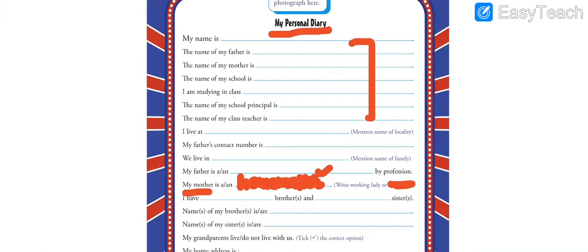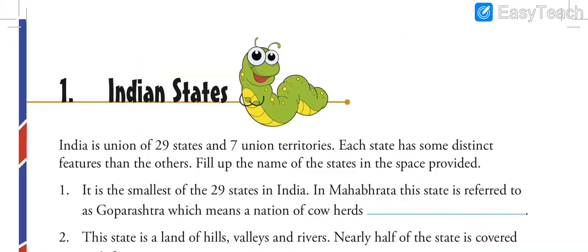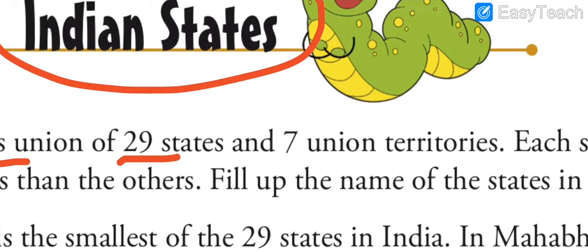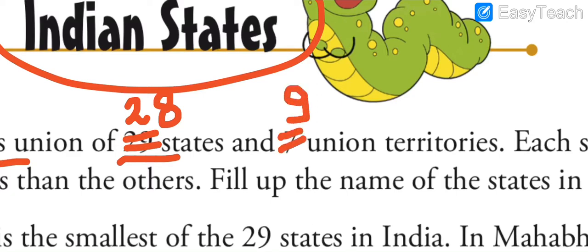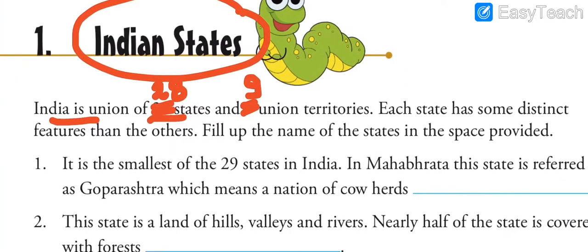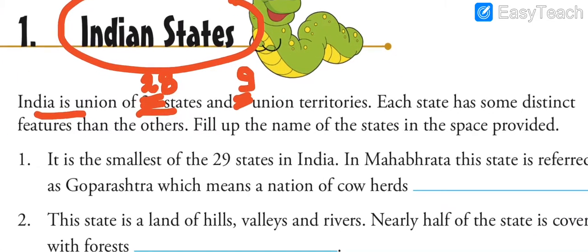Okay, so starting with our first chapter, it says Indian states. Here it is written, India is a union of 29 states. Since this has been launched earlier, now we have 28 states and 9 union territories.